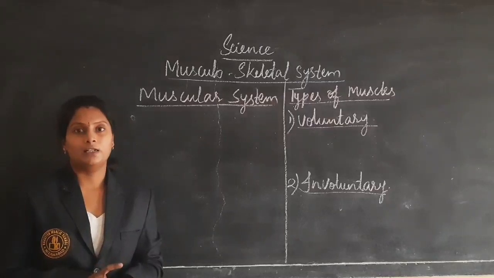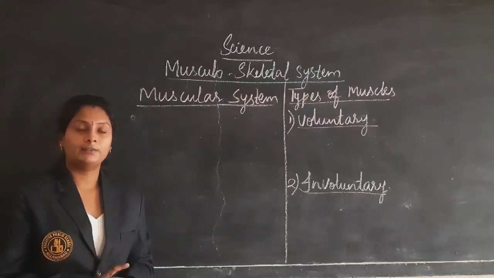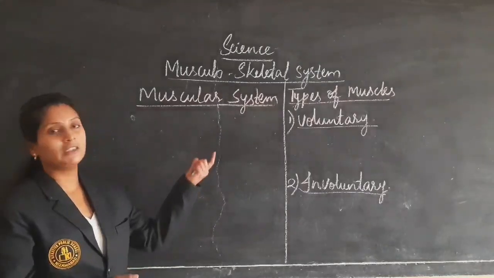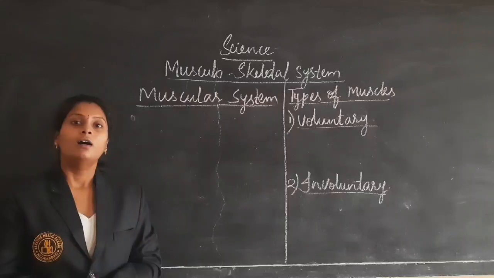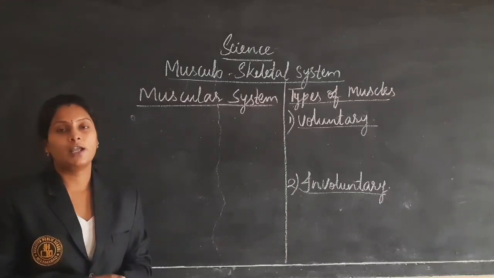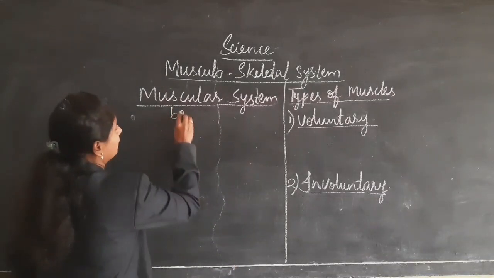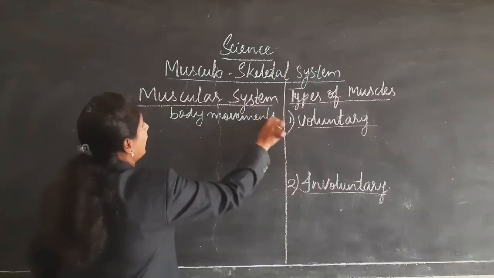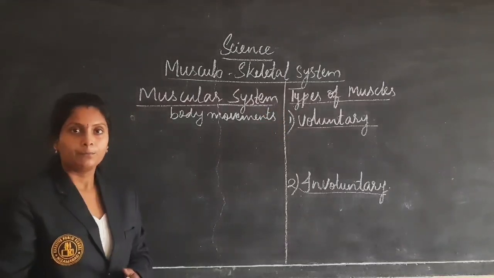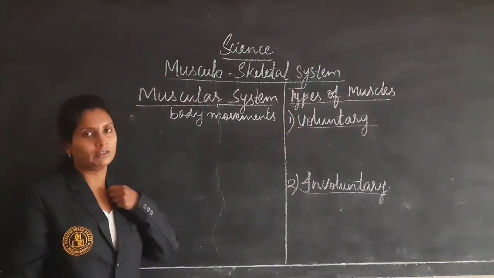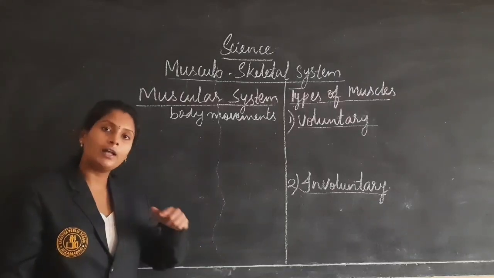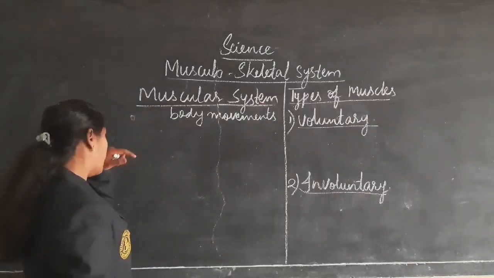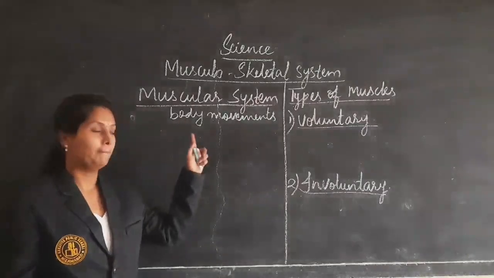So muscles, you know, our body is made up of bones, muscles, nerves, blood, etc. Muscles are also one of the important things in our body, which helps in the body movements. As I told, bones alone cannot work. Bones give us shape and structure, and they also help in body movements, but bones alone cannot move, they move with the help of muscles.